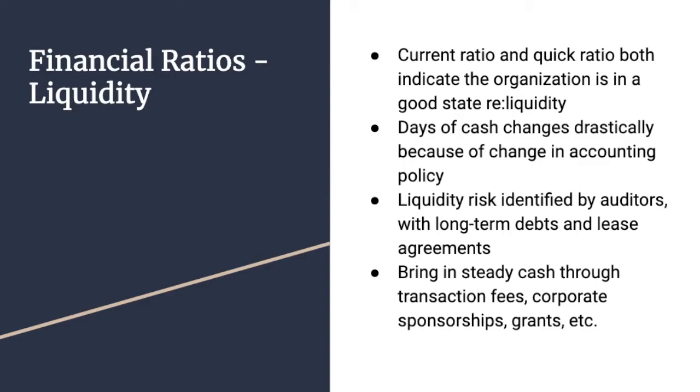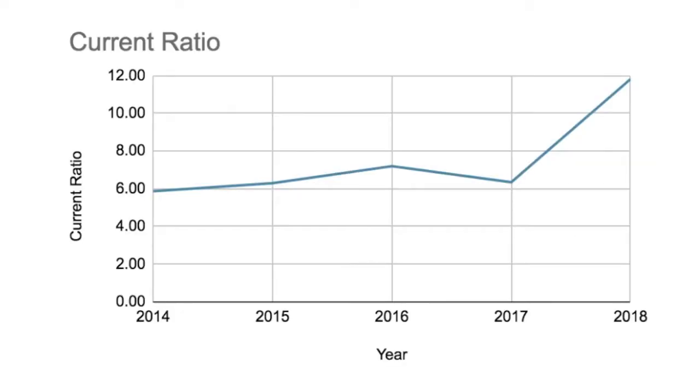The recent spike in the current ratio is due to a reduction in deferred revenue from grants. This is a positive change for the organization as it means the organization is reducing the risk of needing to return funding to the granting organization at the end of the partnership, a position no nonprofit wants to be in.